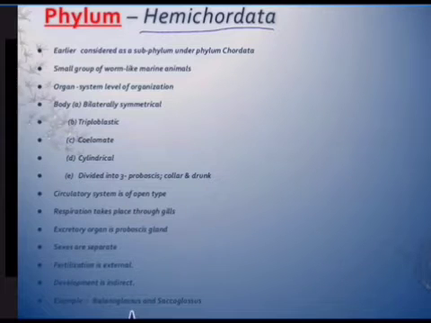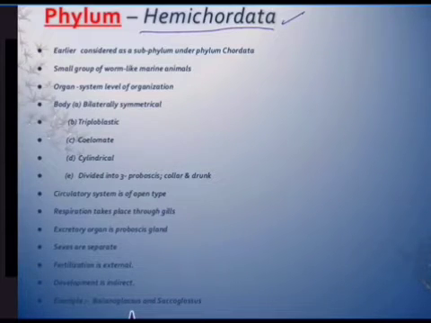Important characteristics of phylum Hemichordata and Chordata. Remember, we said any animal that has a backbone or bone-like thing is called a chordate.